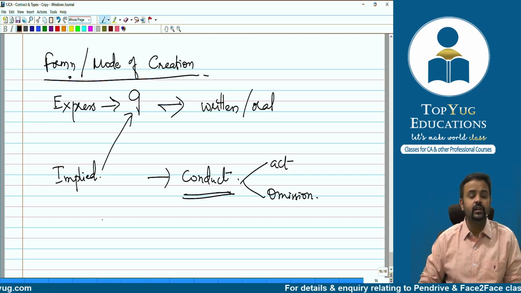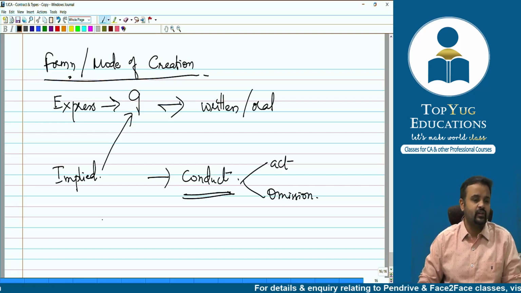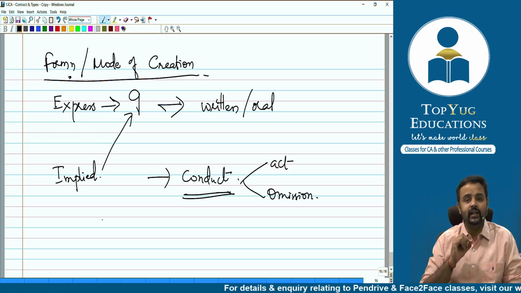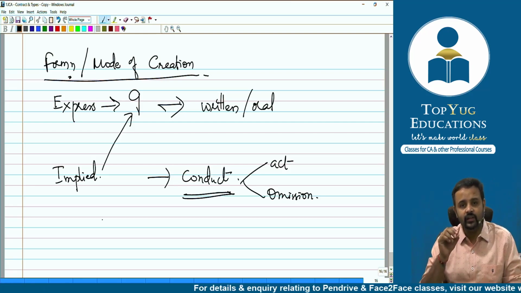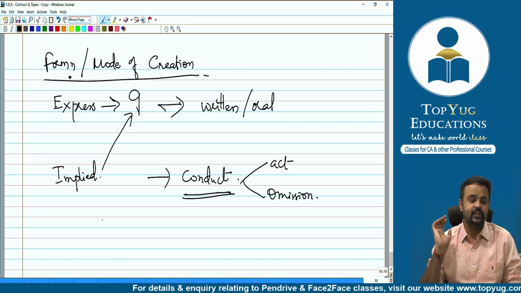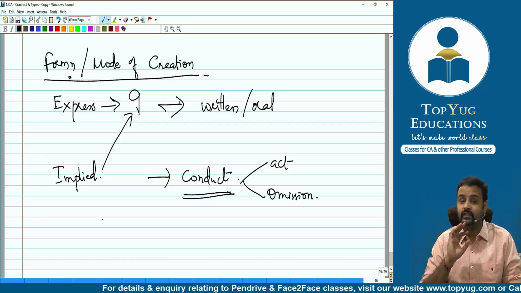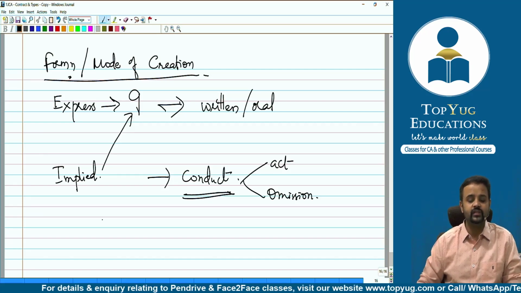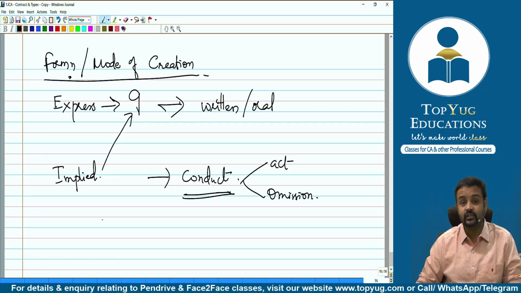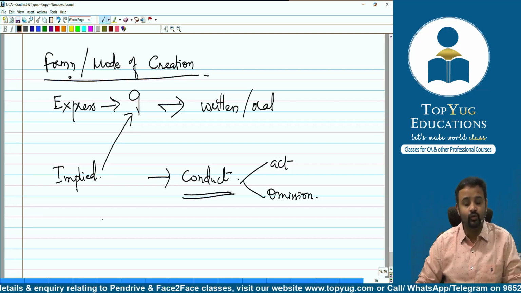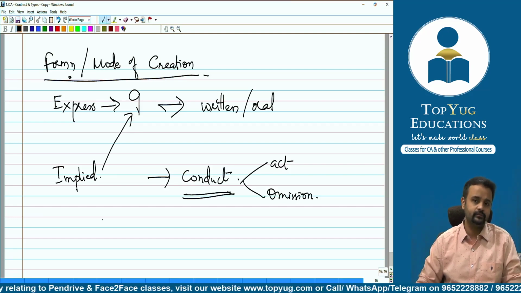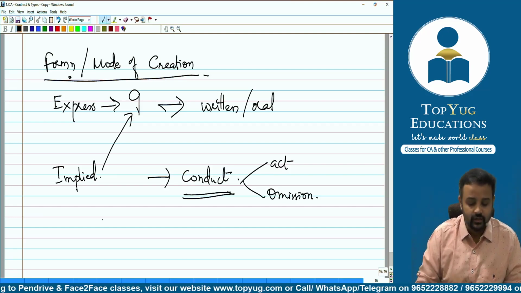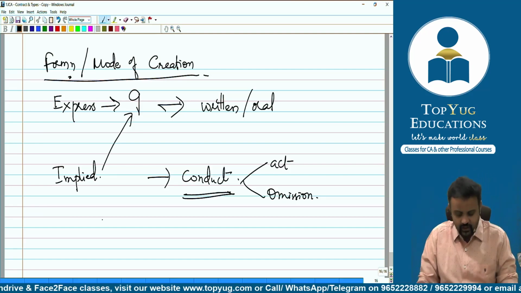Yes, why not? See, first, if I talk about an express contract, let's say A agreed orally with B that I'll be selling my car to you for rupees 5 lakhs. A agreed with B that I'll be selling my car to you for rupees 5 lakhs, and that too orally. So that means it's an express contract, because word of mouth, that is the oral mode, has been used to create the contract. Okay, fine, sir. Can it be in writing?